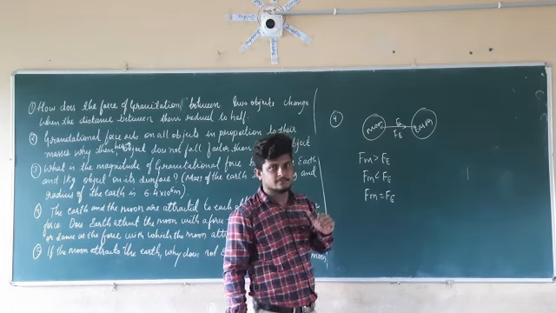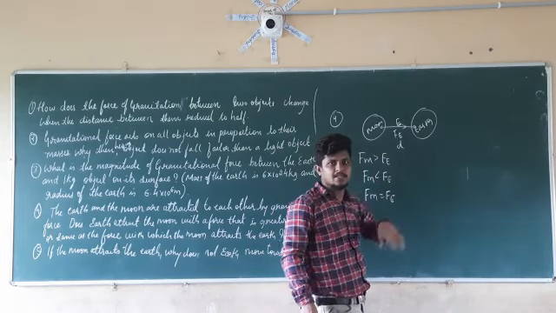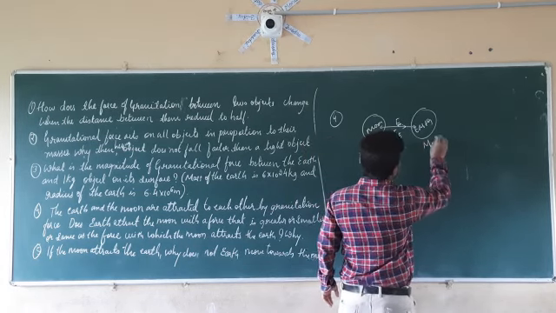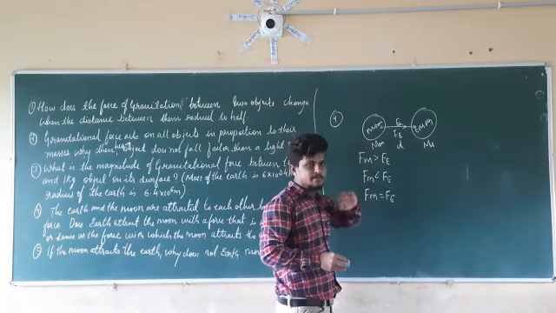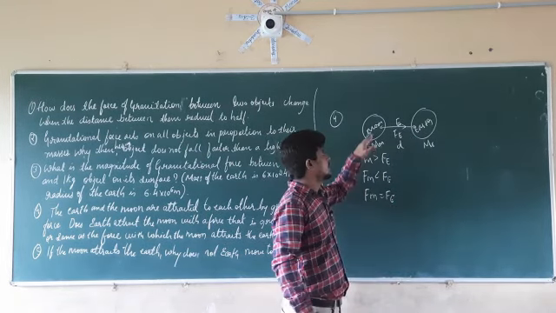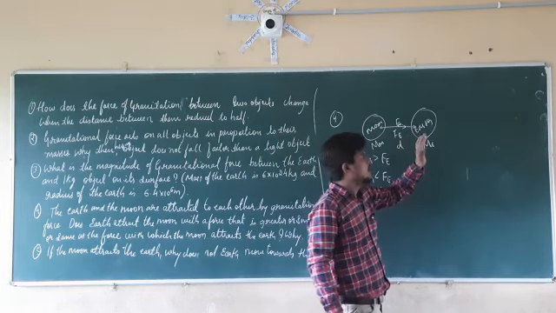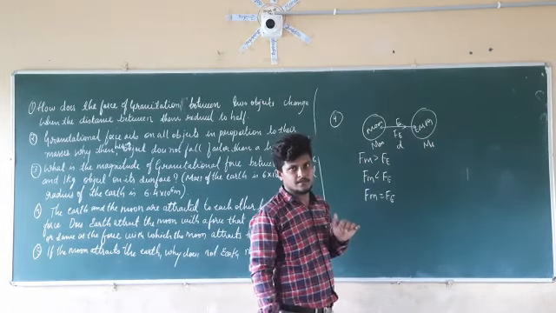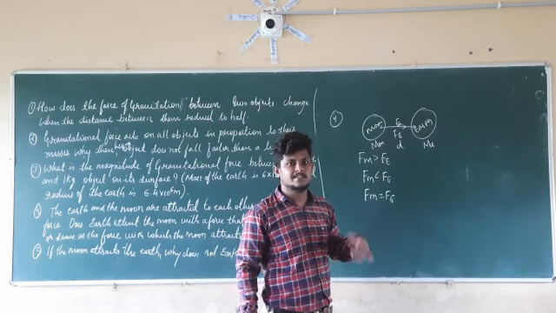So let us take the distance between the moon and the earth as d. The mass of the moon will be Mm, and the mass of the earth will be Me. Those are two objects which have masses. The force of gravitation exerted by the moon on the earth will be Fm, and the force of gravitation exerted by the earth on the moon will be Fe. We have to calculate both and analyze which is greater and which is smaller.